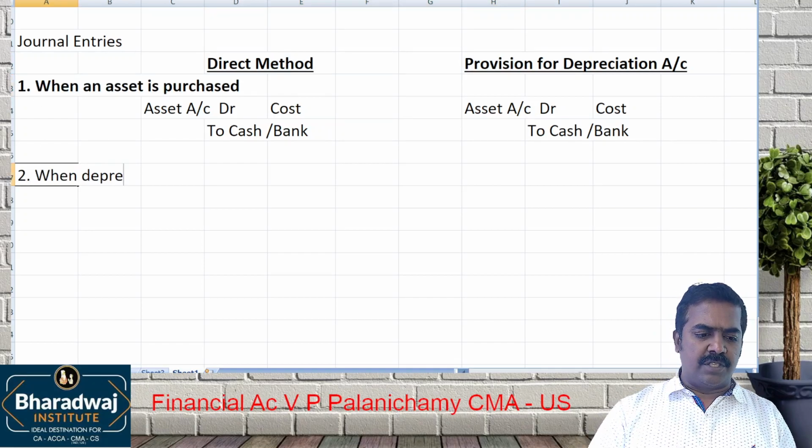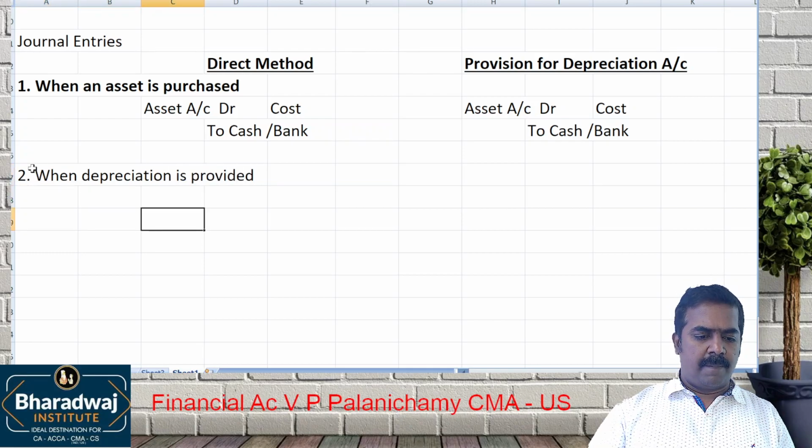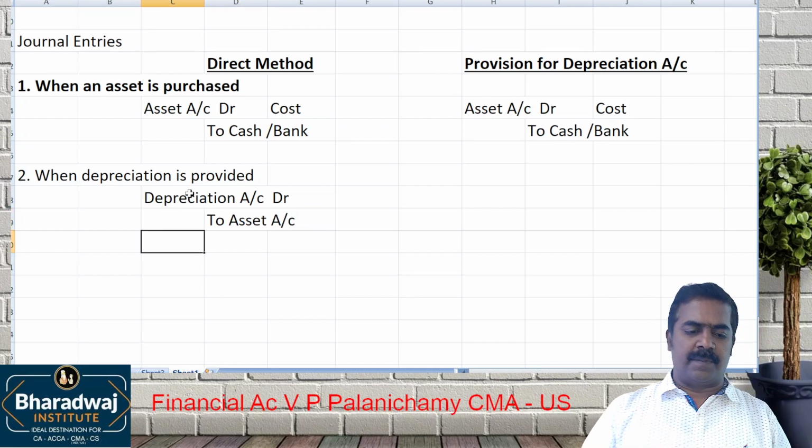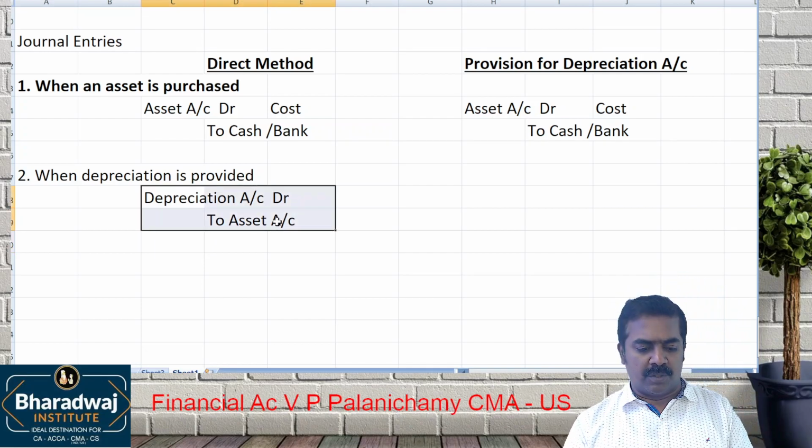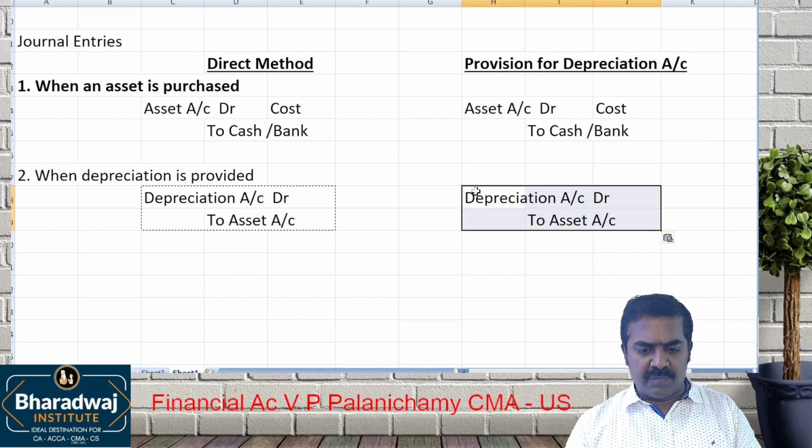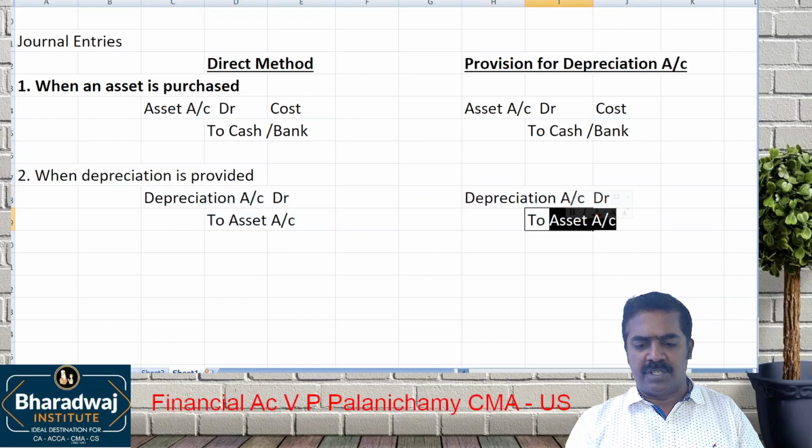Number 2. When depreciation is provided. In the direct method we will charge depreciation account debit, to asset account. It is a non-cash expense. Depreciation account debit to which account? Asset account. In the provision for depreciation method, we will take it to the provision for depreciation account.